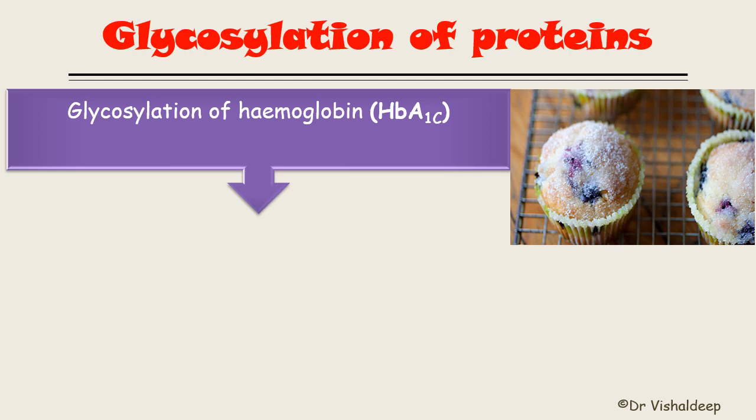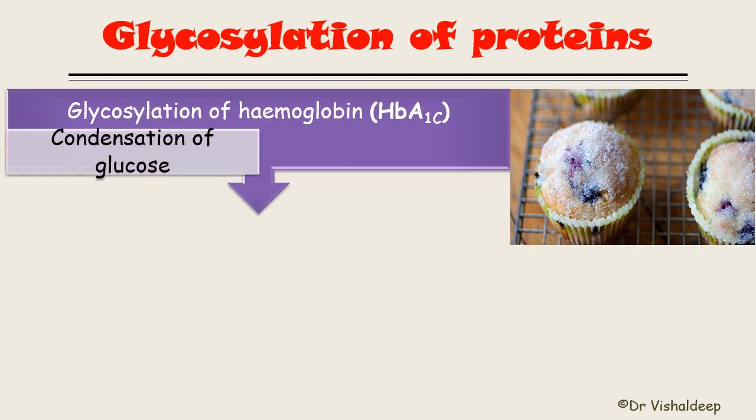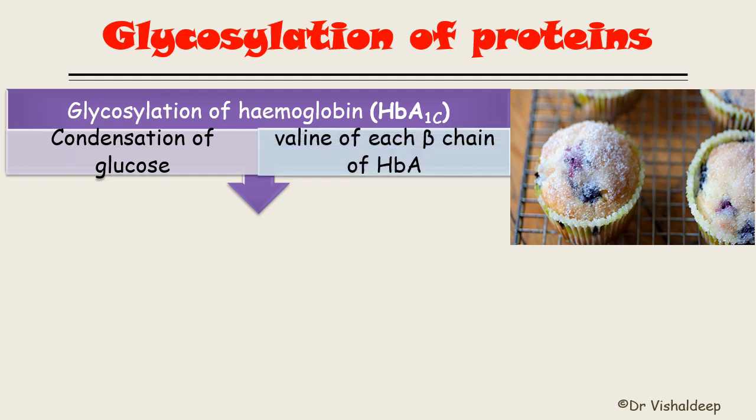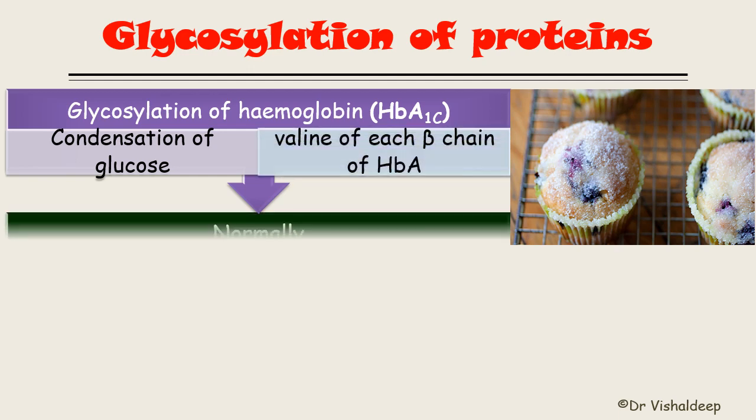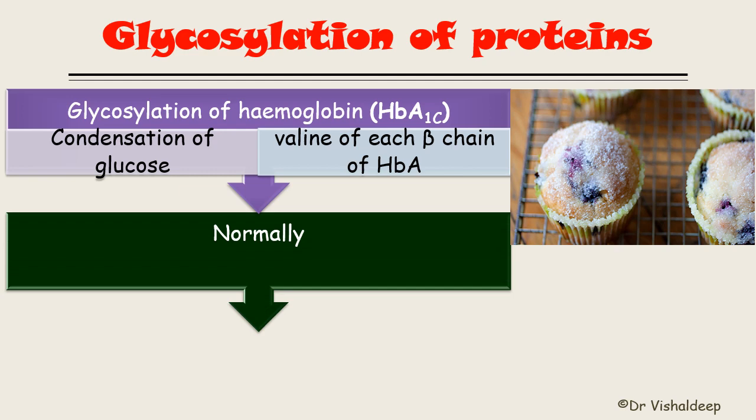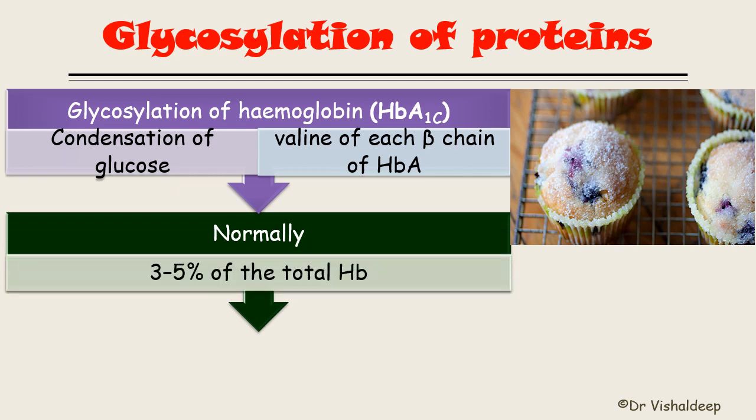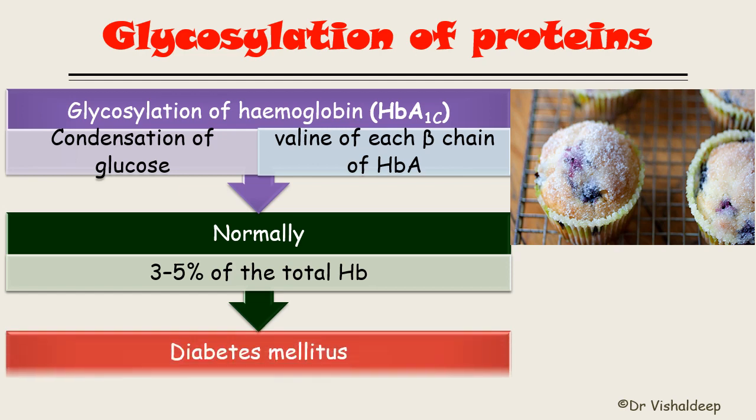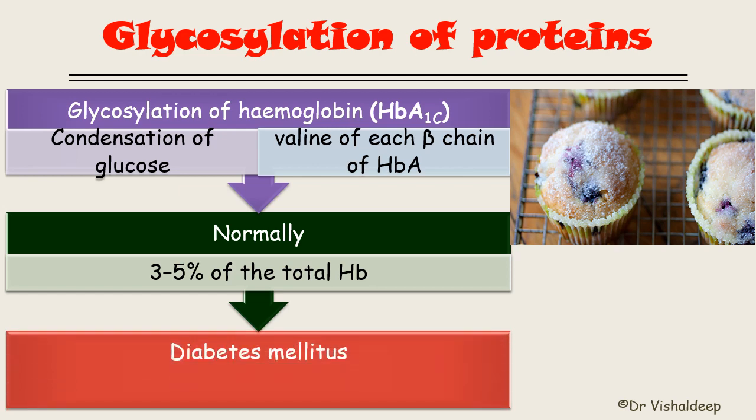Now, what happens in glycosylation of hemoglobin? There is a condensation of the glucose with the valine of each beta chain of the HbA. So normally, the amount of glycosylation of the protein is 3 to 5%, but once diabetes mellitus sets in, more plasma glucose will be present for a prolonged period of time.